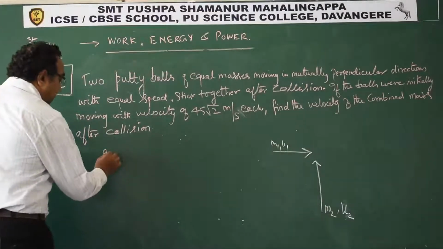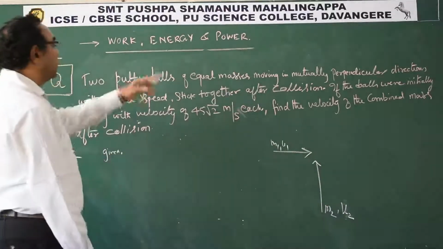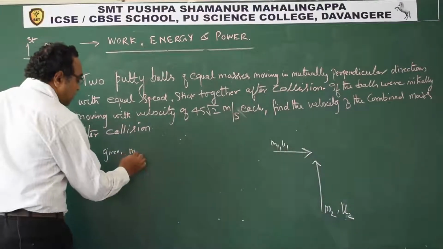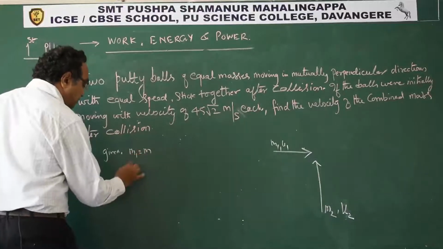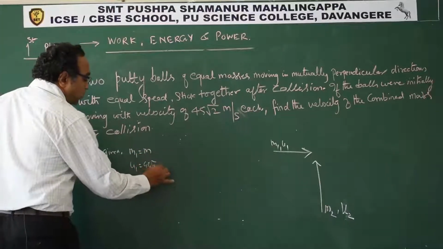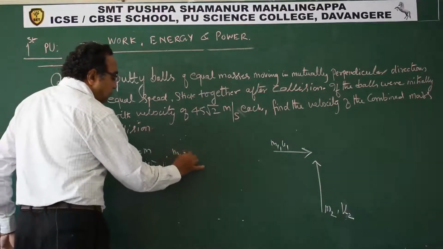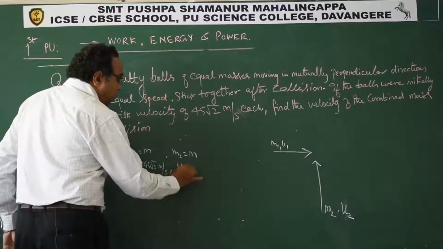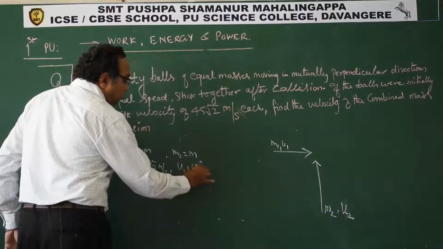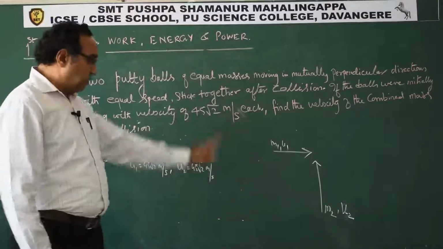Now what is given? Equal masses, so m1 is m and u1 is 45 root 2 meter per second. Similarly m2 is also m, and u2 is also 45 root 2 meter per second, but they are in perpendicular directions.